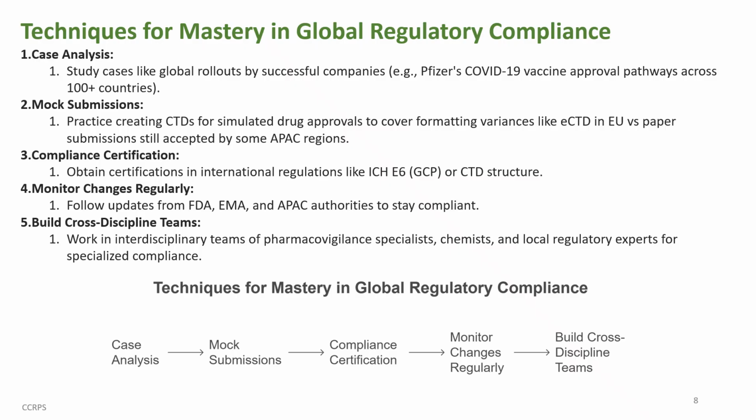Compliance certifications: obtain certifications in international regulations like ICH E6 GCP or CTD structure. Monitor changes regularly: follow updates from FDA, EMA, and APAC authorities to stay compliant. Build cross-discipline teams: work in interdisciplinary teams of pharmacovigilance specialists, chemists, and local regulatory experts for specialized compliance.